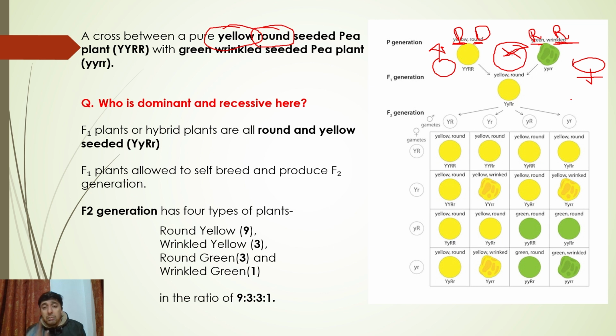We have to make a male plant and a female plant because the flowers of the pea plant are bisexual. Remember this very, very important point. You have to make them male and female, otherwise they are bisexual. So this is the F1 generation.